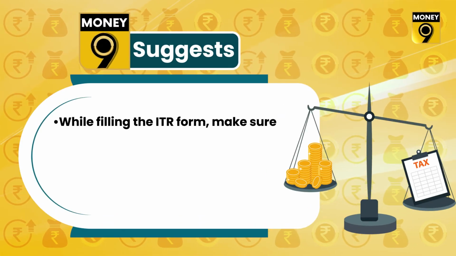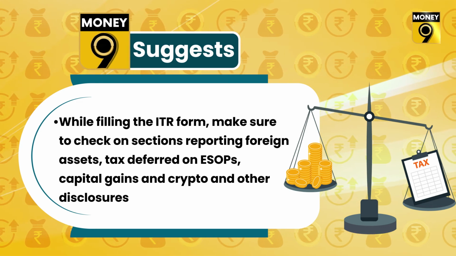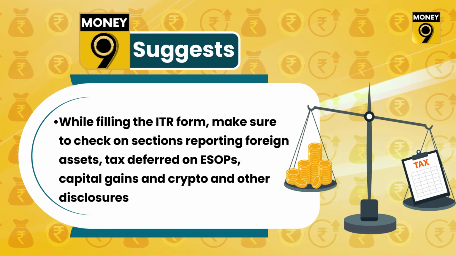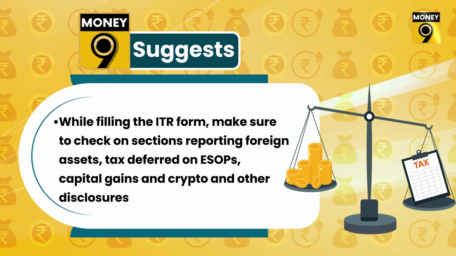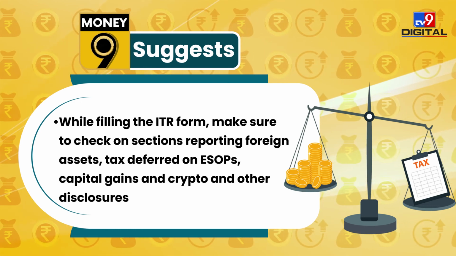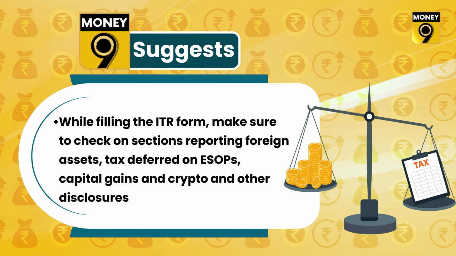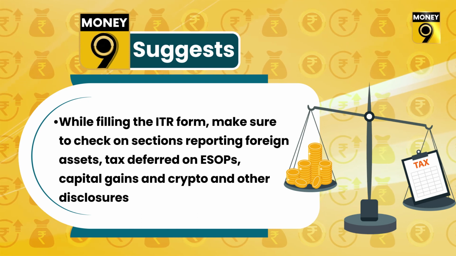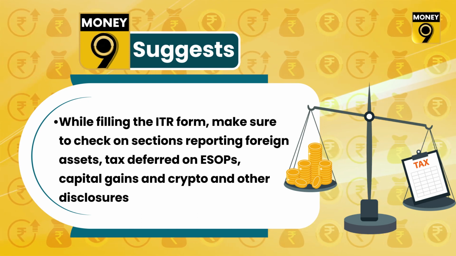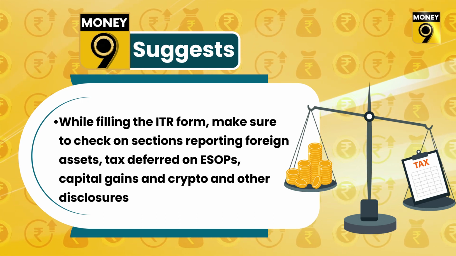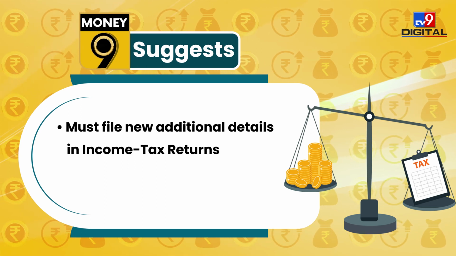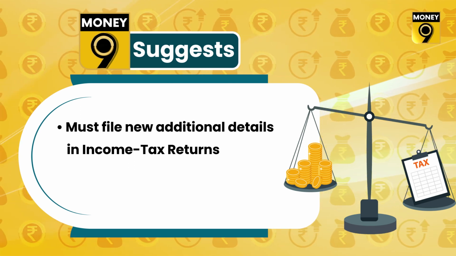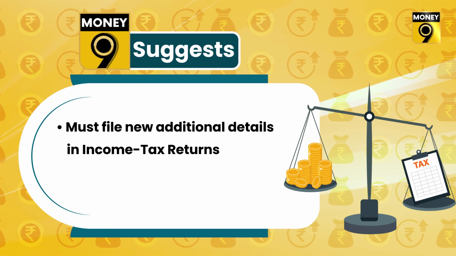Money9 suggests the next time you're filing the ITR form, look out for these new sections on reporting foreign assets, tax deferred on ESOPs, tax credit on foreign retirement benefits, additional disclosure for capital gains and crypto income if it is applicable to you. Make sure you don't miss out on reporting through these new schedules and attain maximum tax benefits out of it.